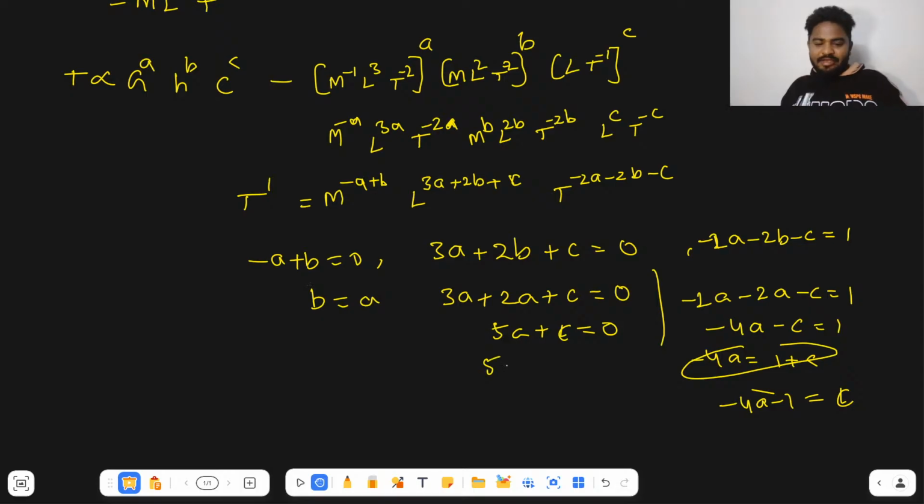So 5a plus c, minus 4a minus 1 is equal to 0. So here what happened? 5a minus 4a is just a, minus 1 is equal to 0, right? So a is equal to 1. If a is equal to 1, b also is equal to 1 only.